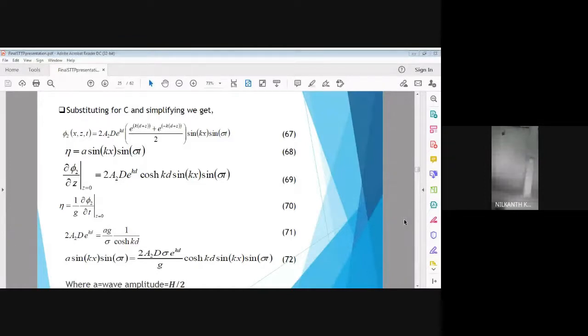So if you multiply K with X, that is 2 pi upon L into X, you get the unit as an angle, 2 pi in radians. You can convert it into degrees also. What is the value of sigma? 2 pi by T. 2 pi by capital T into small t, we end up with only 2 pi. So the difference of these is an angle. Cosine of a phase angle: let the phase angle be equal to Kx minus sigma T.